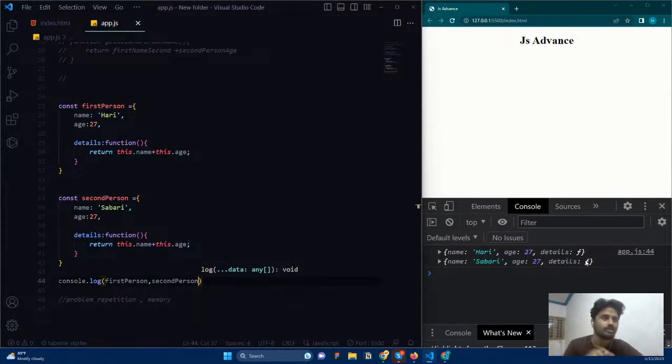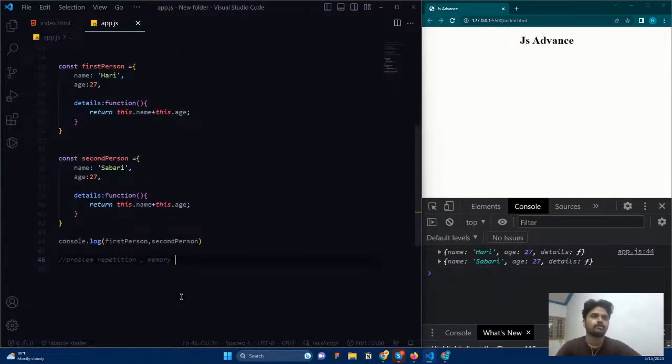I don't want that. Just imagine the same person occupying every space in your room. We don't want it. What I want is to give you a room, and you keep to it. Whenever I call you, you come and work for me. So I don't want this because there is a memory problem. Memory is limited, and we need to take care of it. So the first problem is repetition and then memory. These two things we need to solve.